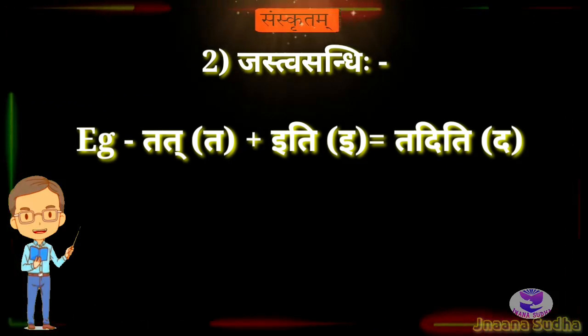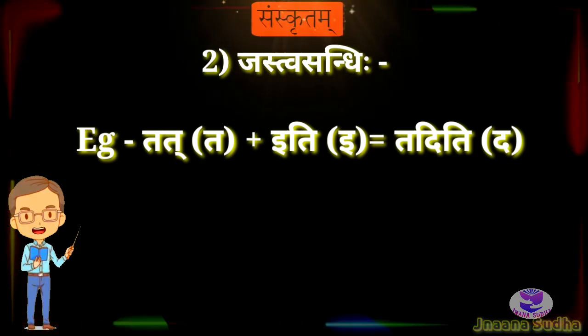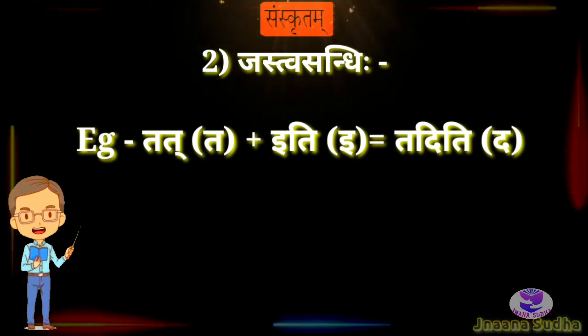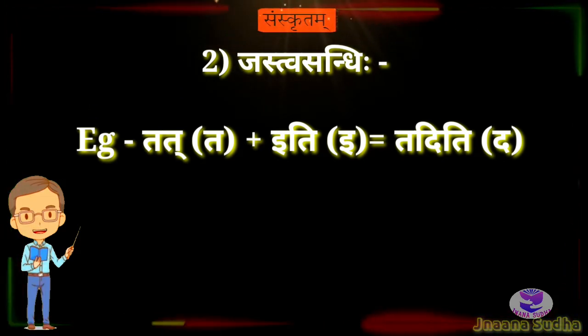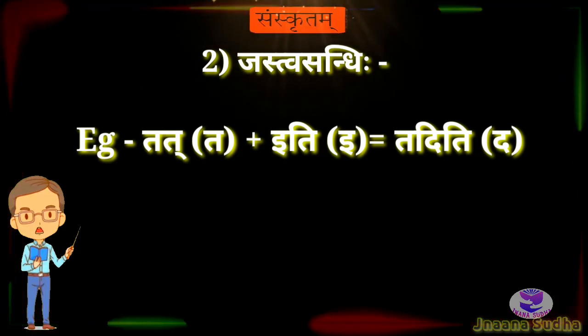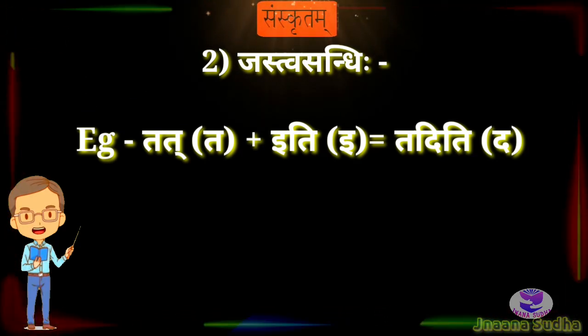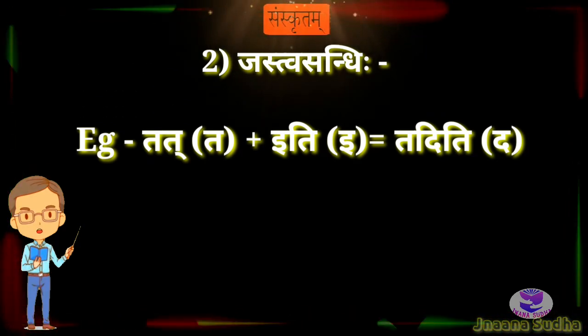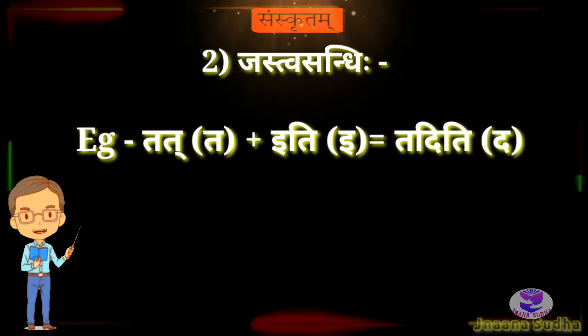Tat. Here Takara is the letter of Purvapada. Ikara is the letter of Uttarapada. After becoming a Sandhi, Taditi. Dakara will be added and the Takara will get replaced. Ta, tha, da. Like that. These are the examples of Jastva Sandhi.